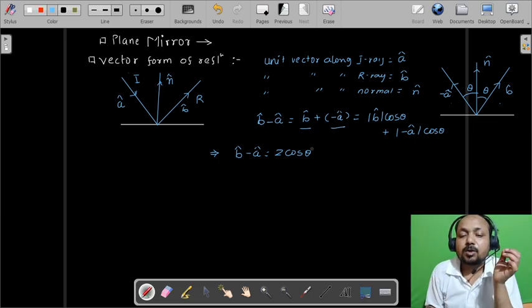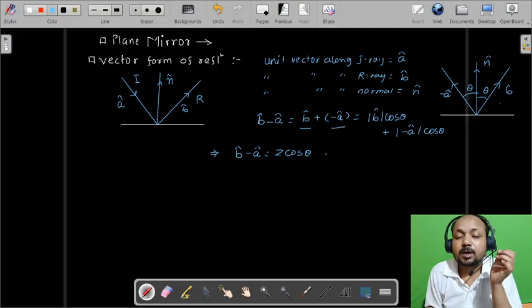Now B cap minus A cap is equal to 2 cos theta, where cos theta has to be eliminated. Let's say this is equation 1. Now let's evaluate the value of cos theta. Here we can see that minus A cap and N cap are aligned with an angle of theta with each other.